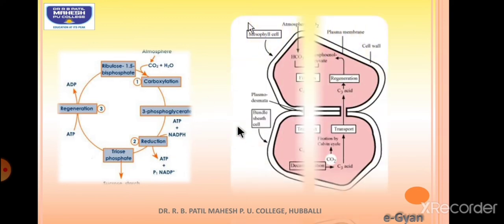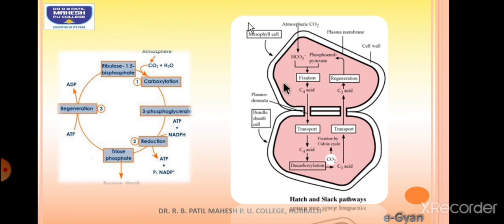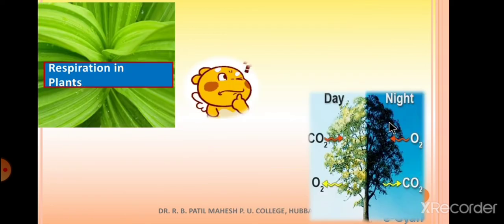So this is the cyclic representation of the C3 pathway, whereas this is another cycle, that is the C4 pathway, and only the writing cycle carries 5 marks, which we will be practicing in first year. That's about photosynthesis. Now coming to the next one, that is respiration in plants.